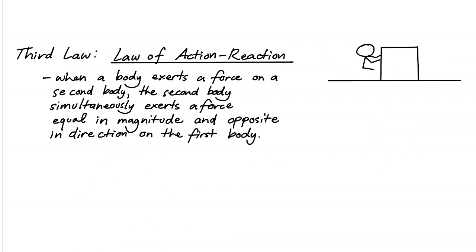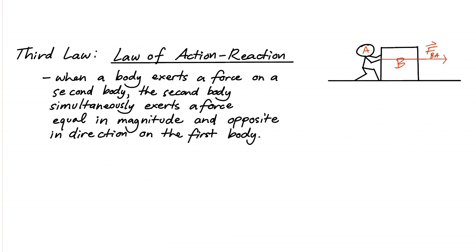So if you have a person, let's label this person as A. If he pushes this box, let's label this box as B, then our person is now exerting a force on box B. So let's call this force exerted on box B as FBA. So again, it is exerted on B, coming from A. Okay, so that is the convention we will use.